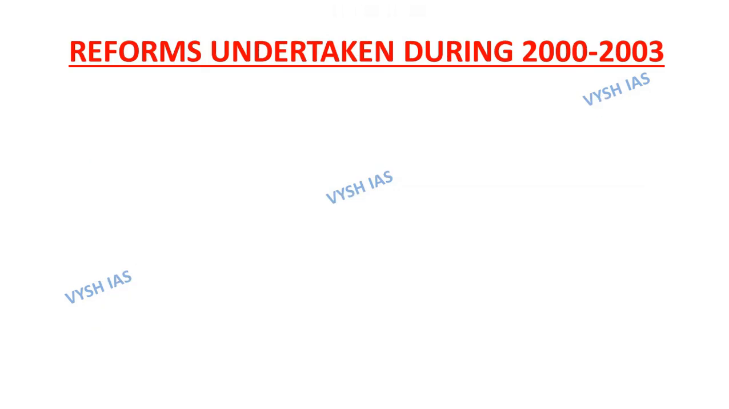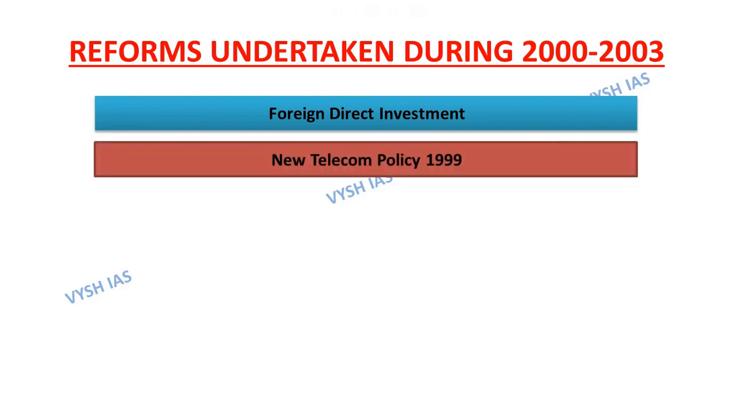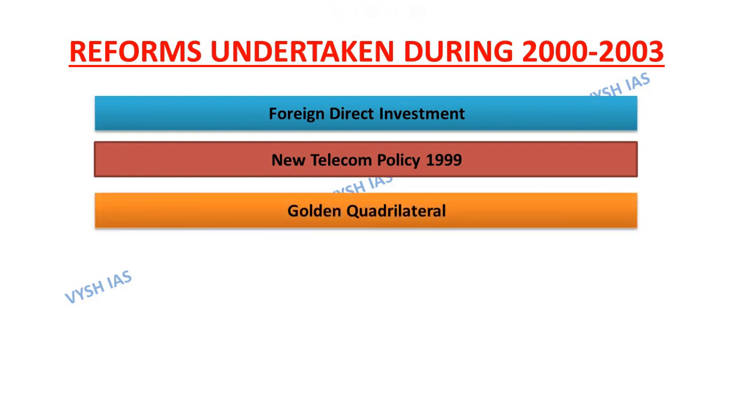Now move on to the reforms that were undertaken during 2000 and 2003. So the first one is regarding FDI, that is foreign direct investment. Investments were liberalized further to encourage FDI as a main source of non-debt creating capital inflows. Next is regarding the telecom sector, that the telecom sector was entirely reformed by the New Telecom Policy 1999. Next is regarding infrastructure projects, that this period also marked the launch of the then largest infrastructure project of independent India, that is the Golden Quadrilateral.